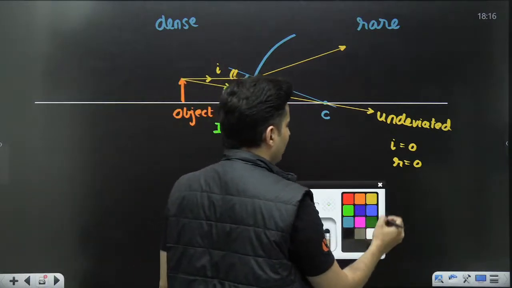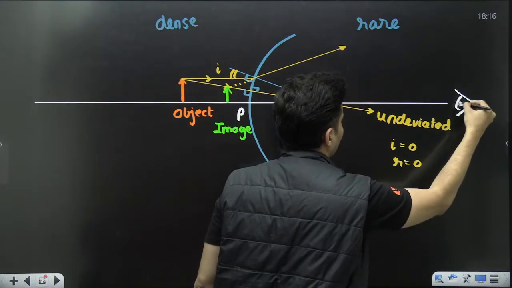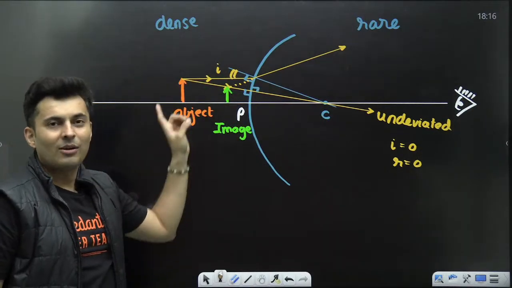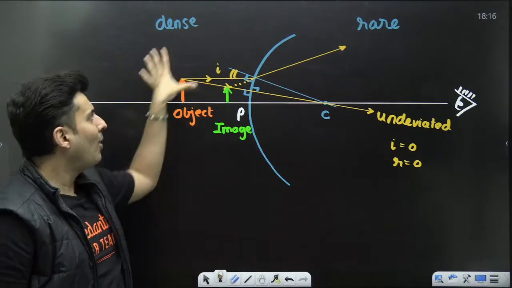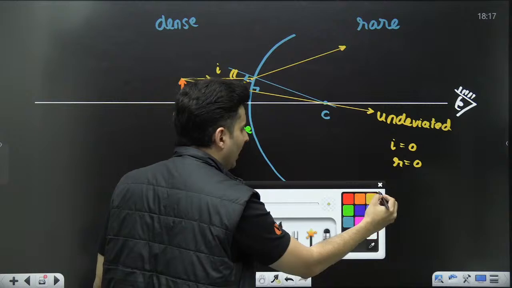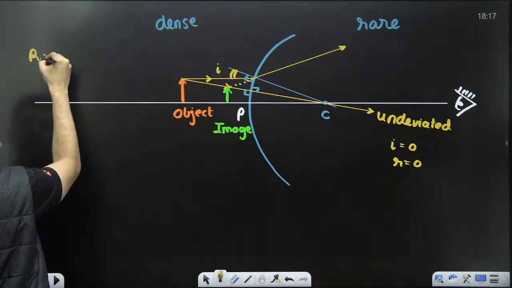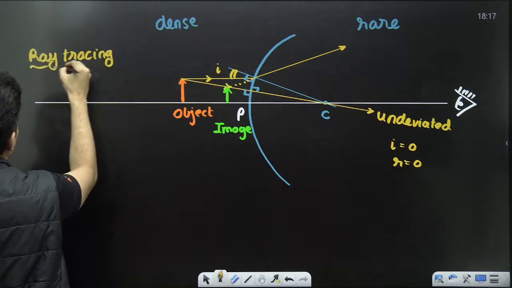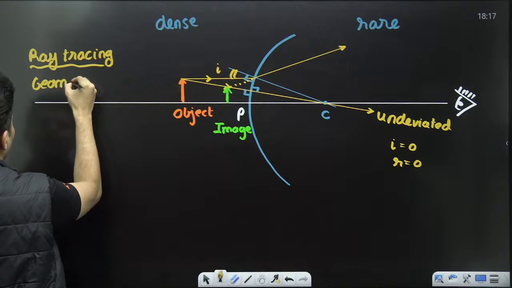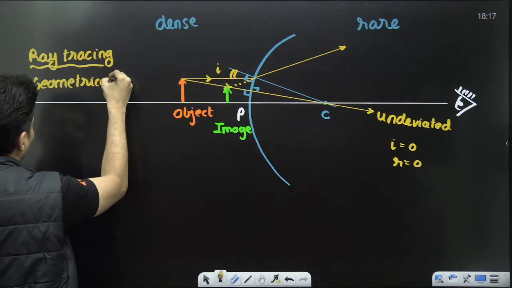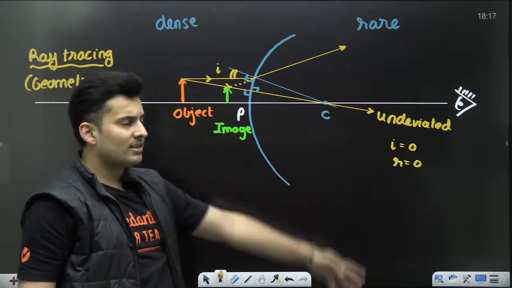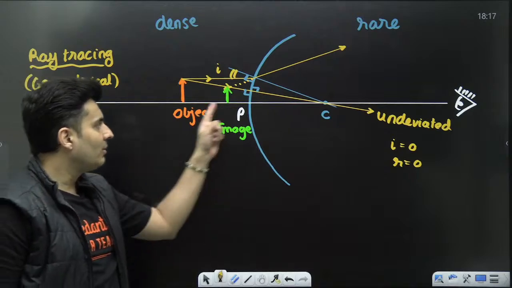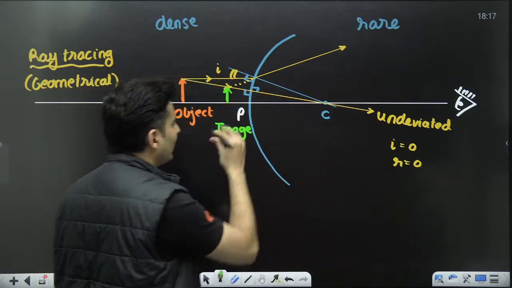Now think about this, my dear students. If the observer is over here, this is the object, this is the image. What kind of image do you think it is by this ray diagram? All I have done over here is ray tracing geometrically. This is purely a geometrical method. You need to use a scale, compass, whatever, to use this method. Without that, it will not be that accurate. So think about it. What kind of image is it in this particular scenario?